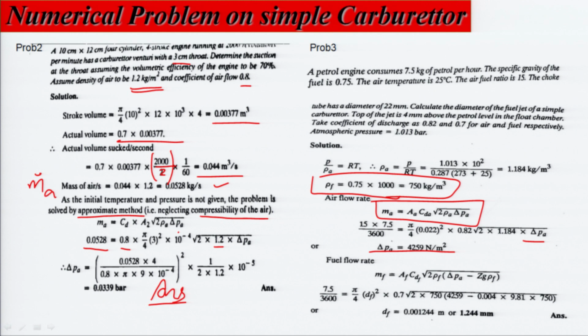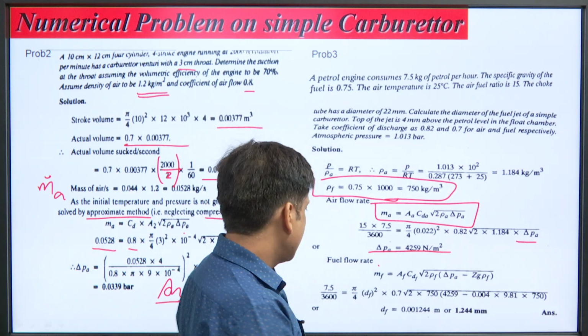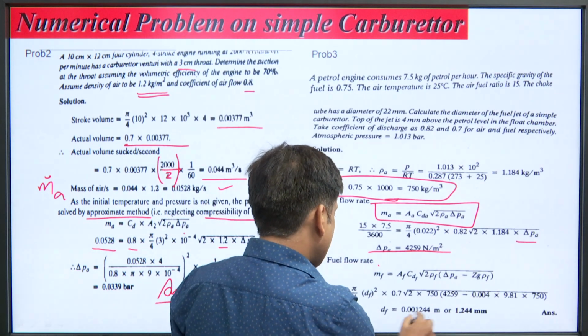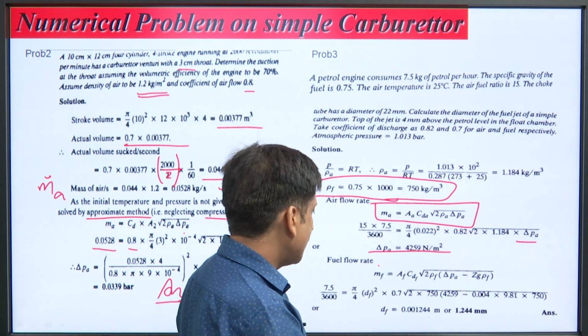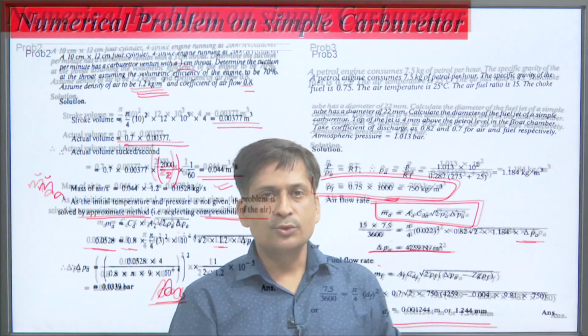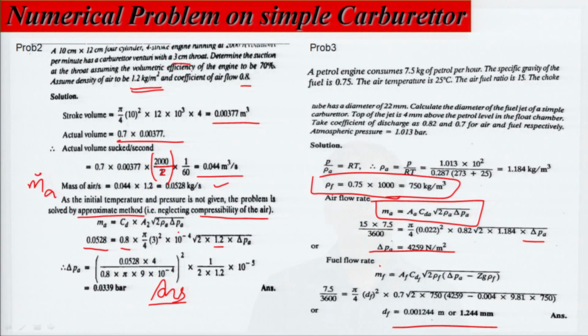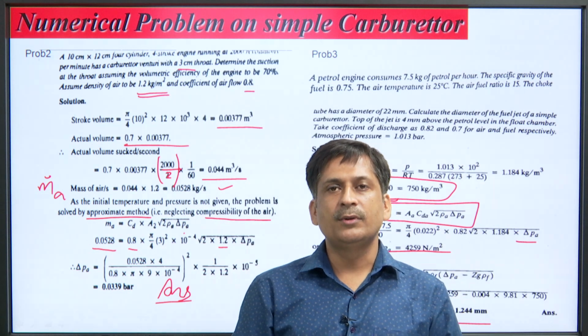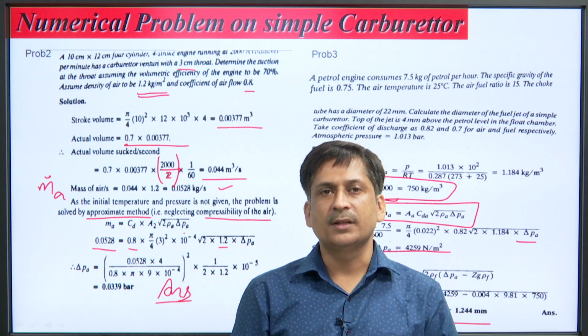And for fuel flow rate, we know that previously we have evaluated the mass flow rate as A f C D f under root 2 rho f delta P A minus Z g rho f. So, we can evaluate by putting all the values: d f is equal to 0.01244 meter, or in mm 1.244. So, now we are able to evaluate the air fuel ratio, and we can take either the approximate method or the exact method.